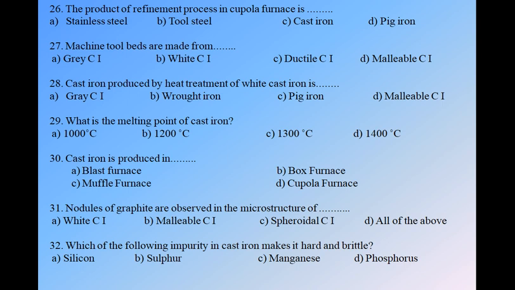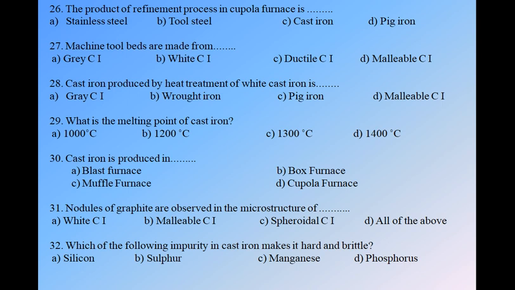Next. Question number 28. Cast iron produced by heat treatment of white cast iron is. We have four options: grey cast iron, wrought iron, pig iron, and malleable cast iron. You know always that the cast iron which is produced by heat treatment is only one, that is malleable cast iron. That is option D is correct.